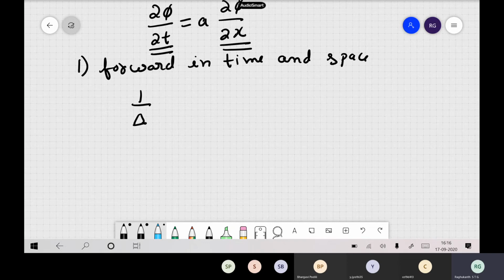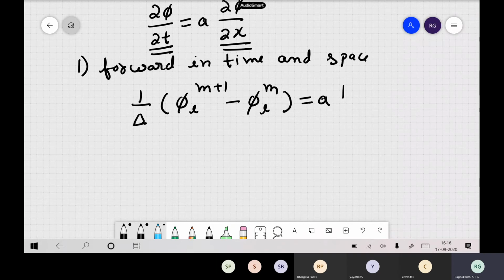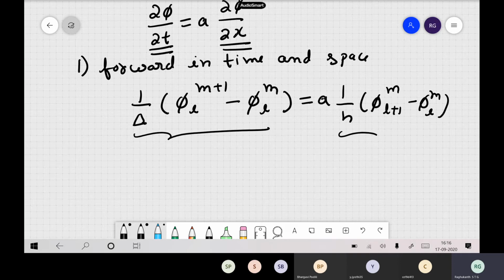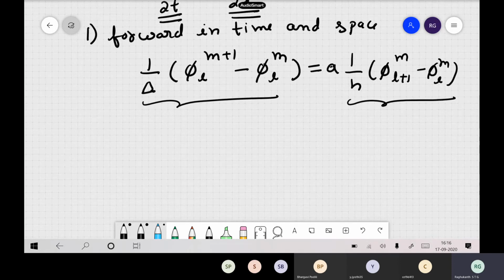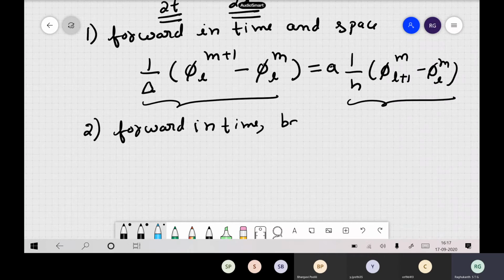That means we write this expression as 1 by delta t, phi l, m plus 1 minus phi l m, equal to A into 1 by h, phi l plus 1 m minus phi l m. So in time you have a forward derivative, and in space, on the right hand side, you also take a forward derivative. This we call forward in time and space. Now you can also do forward in time and backward in space.